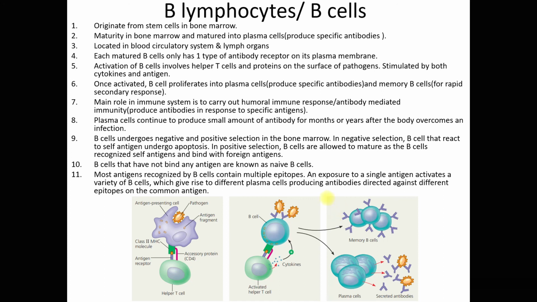So, ada banyak epitopes, maksudnya satu antigen akan menyebabkan satu B cell menghasilkan banyak jenis antibody, sebab different antibody akan bind with different epitopes. Let's say on the surface of one pathogen, okay, on the surface of this one pathogen yang ada antigen ni, right, on the antigen ada 5 epitopes di atas antigen ini. So, berapa jenis antibody boleh dihasilkan oleh B cell? 5 jenis antibody lah. Satu antibody akan bind dengan satu jenis epitopes. So, kalau satu antigen tu ada 5 epitopes, ada 5 jenis antibody yang akan dihasilkan.